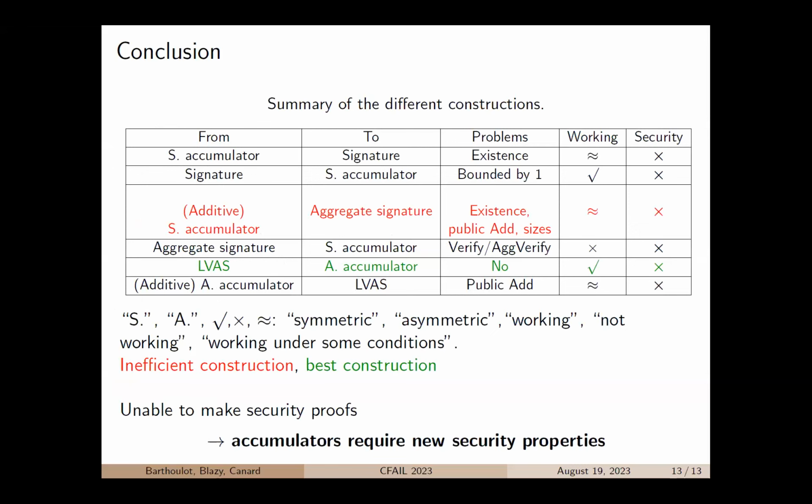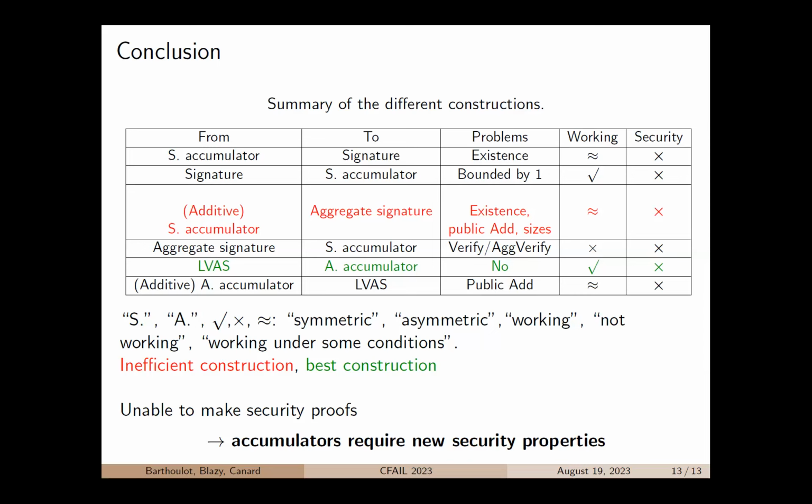So here is a table that summarizes all the constructions we tried to make. As you can see, this one in red is not efficient, in the sense that the obtained aggregate signature is not more efficient than the trivial solution that consists in computing all the signatures then sending the concatenation of all of them. Thus, it is not quite relevant to do such a construction. And the best construction we have is the construction of an accumulator scheme from an LVAS.